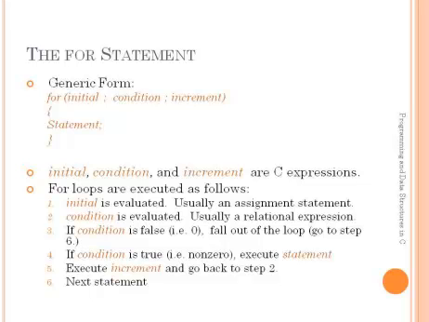Whenever the control comes back to the for statement, first it evaluates the increment expression. After evaluating this increment expression, again it will check the condition expression. If this condition is true, again the loop will be evaluated.